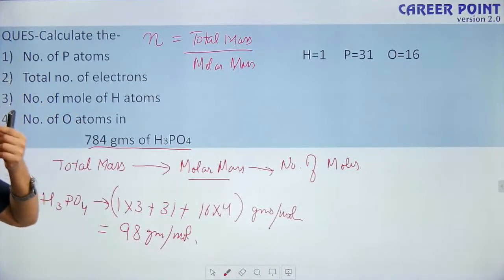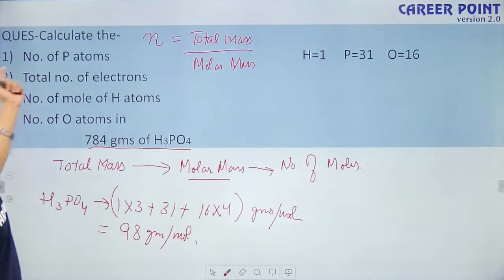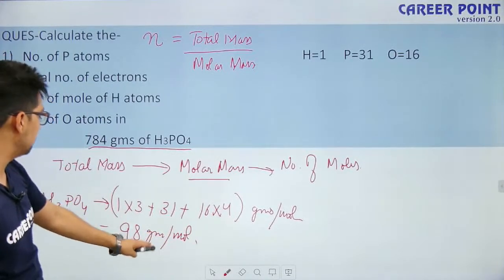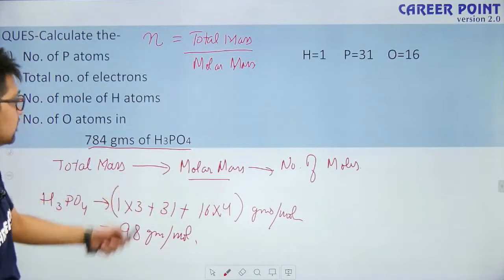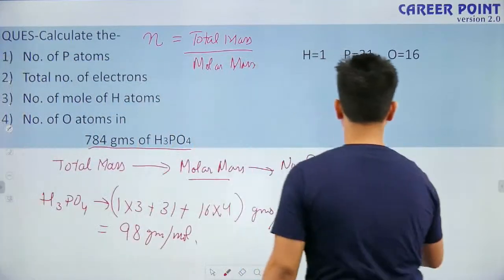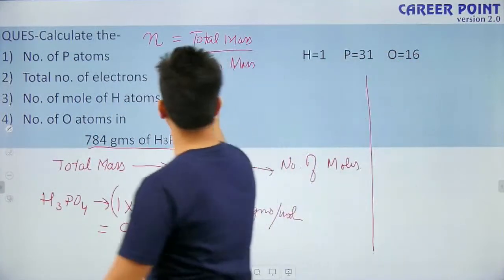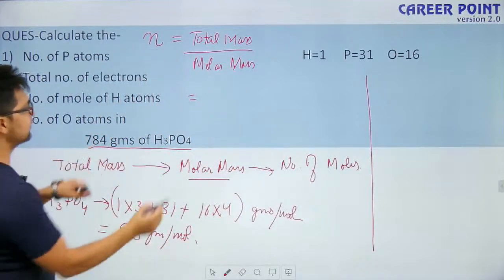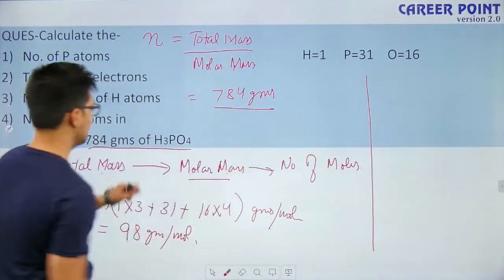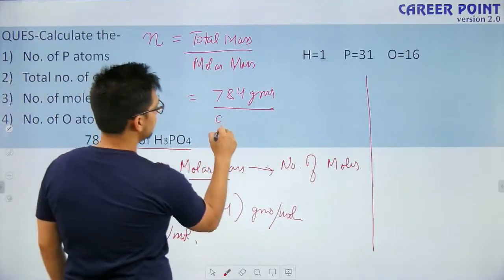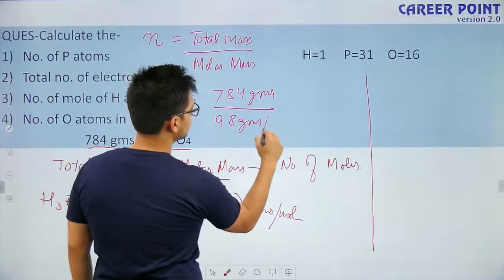Next they are saying, find the total number of phosphorus atoms. At this moment I have the molar mass, so in the next step I will find the number of moles. Number of moles is total mass, which is 784 grams, divided by molar mass, that is 98 grams per mole.